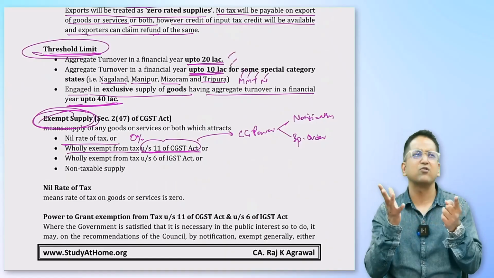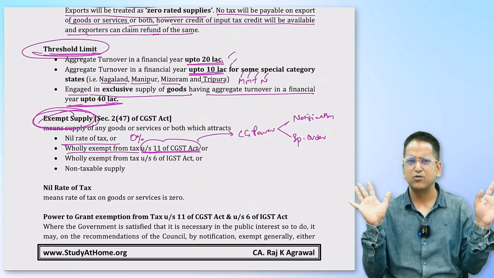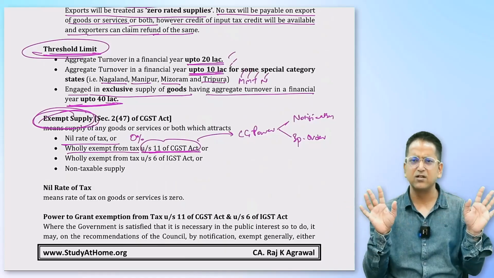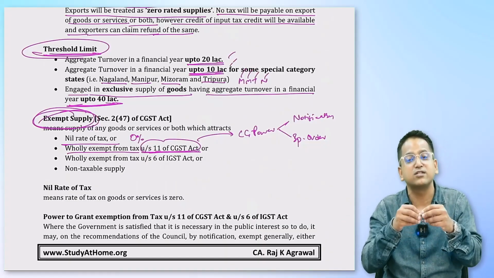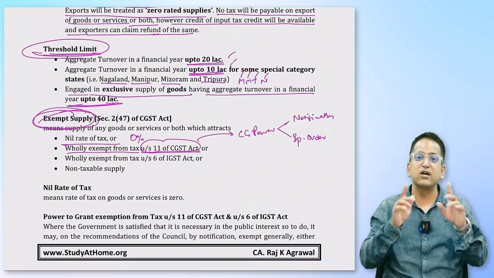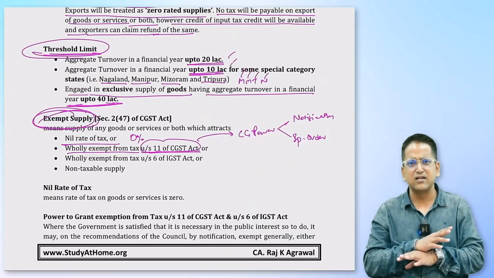So we just studied what's exempt supply. First one with 0%, GST is not levied, that's exempted. Second, one that is exempted through a notification from the central government or through a special order. What is notification? Government brings it in official gazette, saying that from tomorrow GST will not be levied on a certain item. This notification, government can withdraw whenever it wants. It's possible after 3 months a future government withdraws it. So think of it as a temporary law. GST law need not be changed; a change is made by notification.